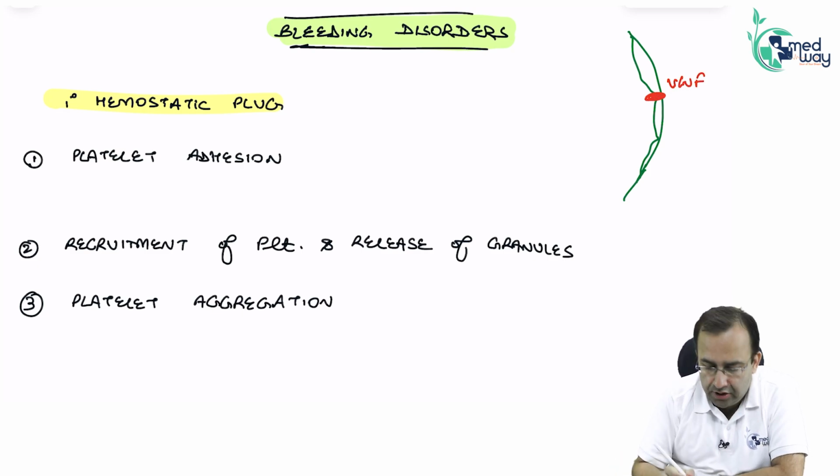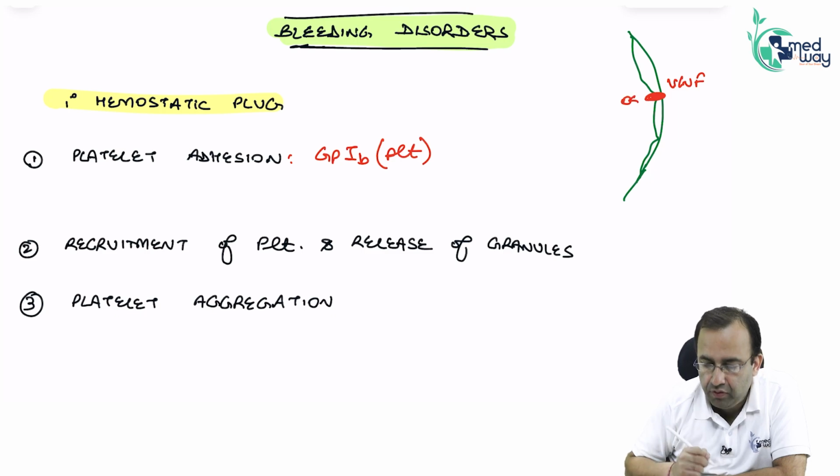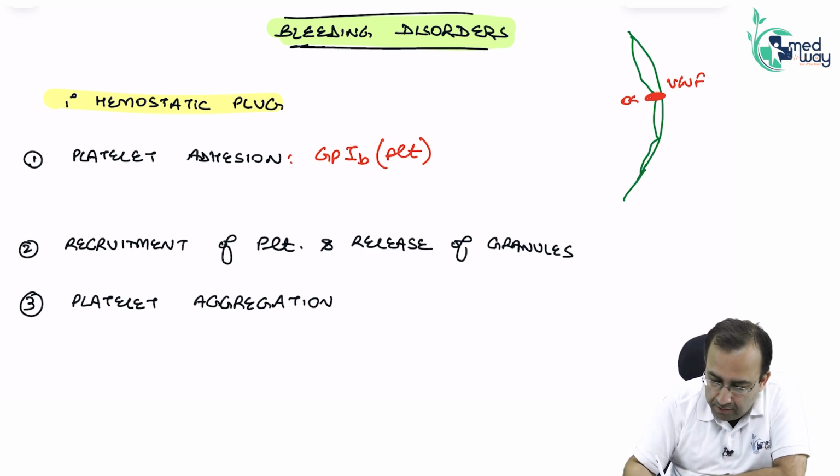So platelet adhesion is mediated by GP1B present on platelets. This is the platelet, GP1B present on platelets, binding with von Willebrand factor secreted by endothelial cells.